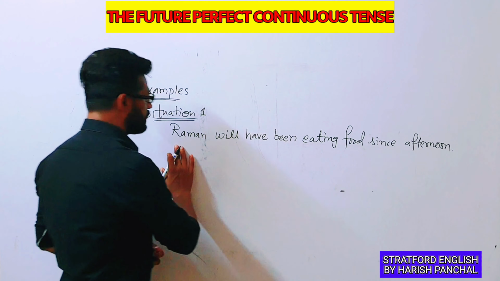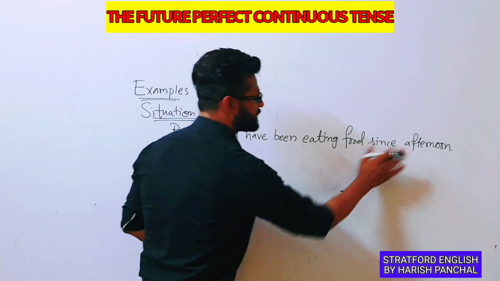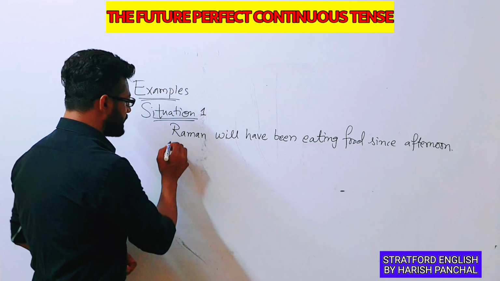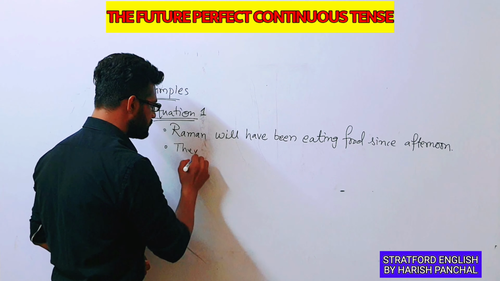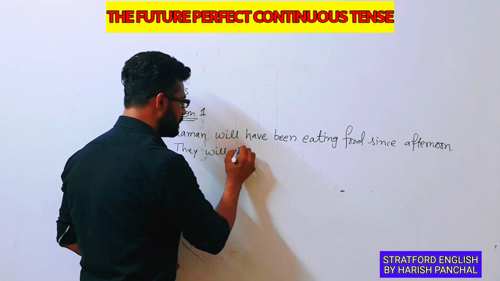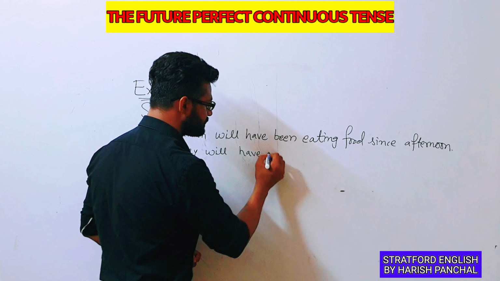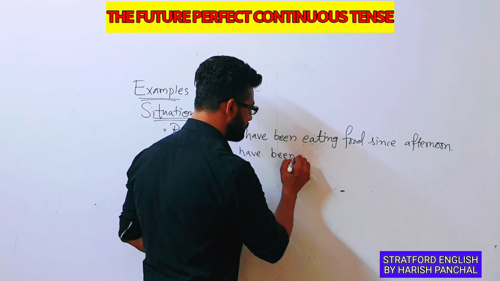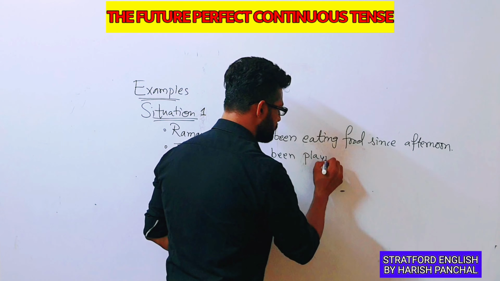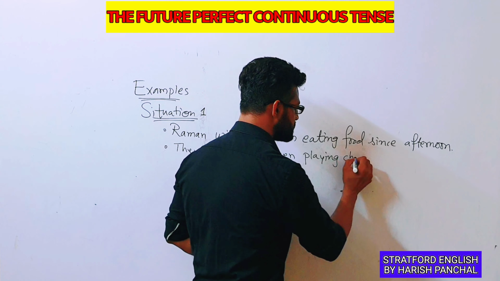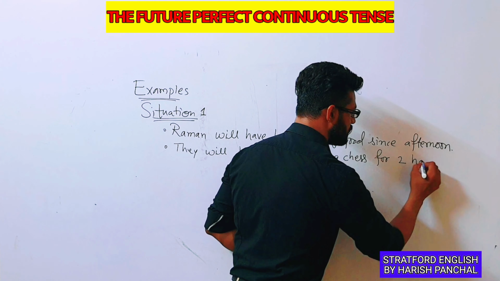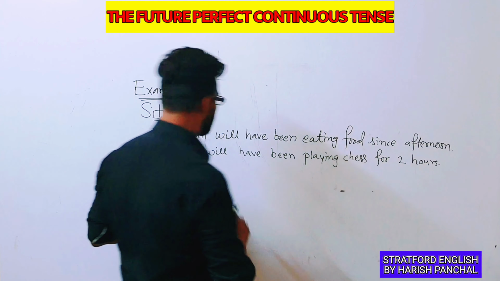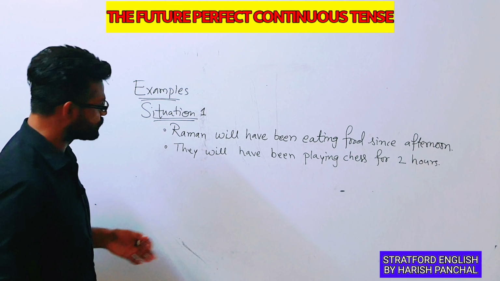Okay, so Raman will have been eating food since afternoon. Now next example is they will have been playing chess for 2 hours. So they will have been playing chess for 2 hours.